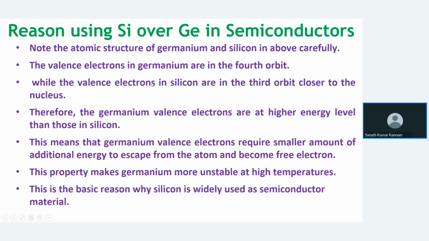If you see the atomic structure, the valence electrons of germanium are available in the fourth orbit, whereas the valence electrons of silicon are available in the third orbit, which is close to the nucleus. So germanium valence electrons are at a higher energy level than those in silicon. That means a small amount of energy is required to remove these valence electrons from germanium compared to silicon. And one more property, germanium is affected at high temperature, and it has a high reverse current. That's why we are not using germanium.